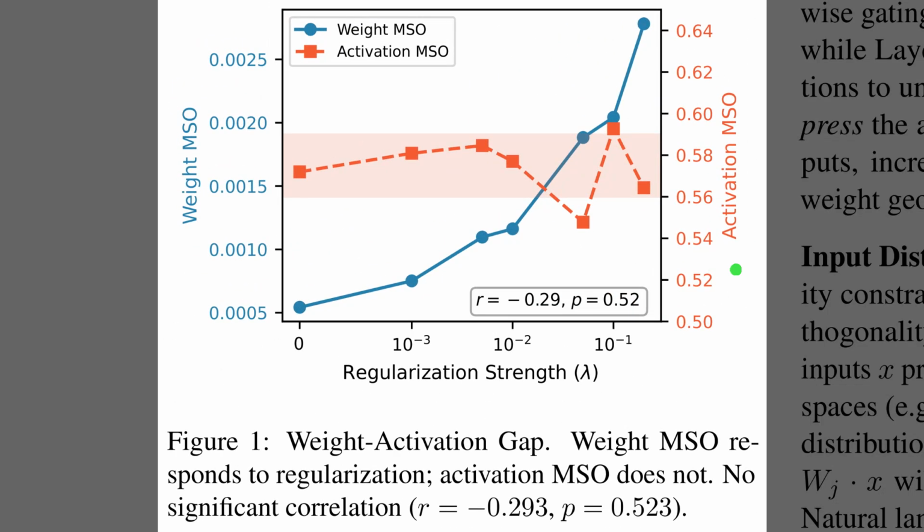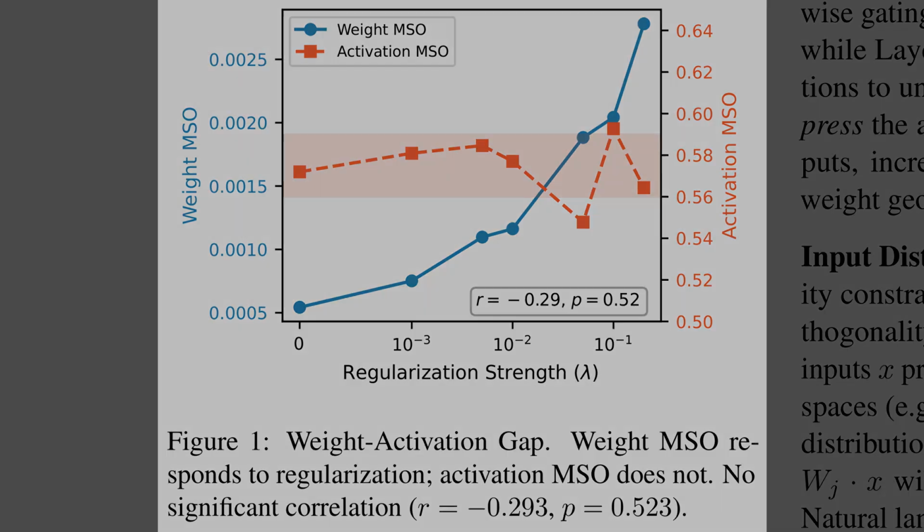Alright, Figure 1 plots this weight activation gap explicitly. The solid blue line tracks weight overlap, and you can see it shooting upward as we increase the penalty on the x-axis, confirming that the weights are becoming less orthogonal. In stark contrast, the dashed red line for activation overlap stays strictly bounded within that pink horizontal band, regardless of the regularization strength. The stats box in the corner confirms this disconnect, reporting no significant correlation between how the weights look and how the experts actually behave.